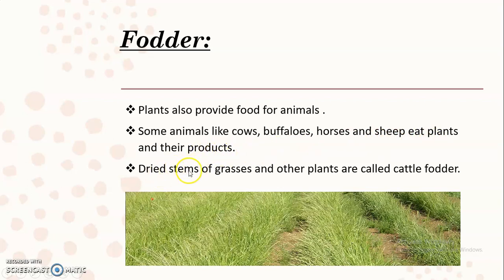The dried stems of grasses and other plants are called cattle fodder. So cattle like cows, buffaloes, goats, and horses all eat the dried stems of grasses and other plants, which is also called fodder.